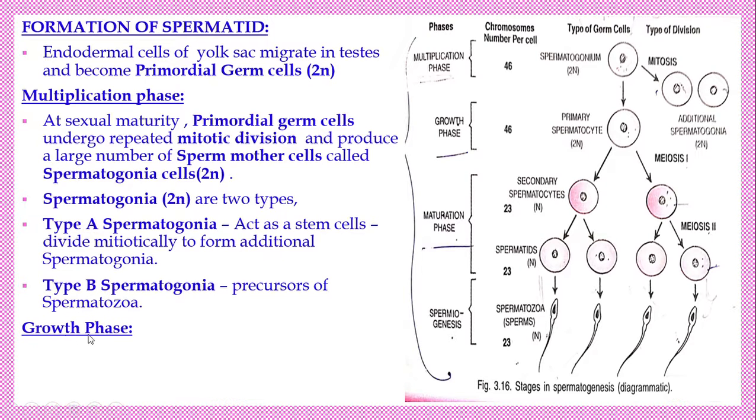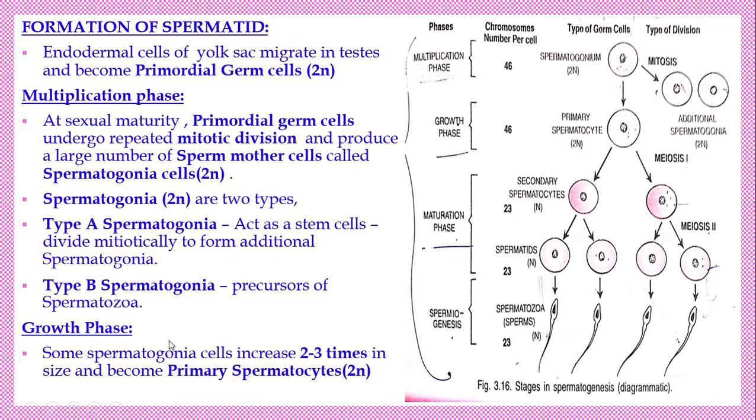Next, the growth phase. Look carefully: spermatogonia multiply by mitosis and produce additional spermatogonia. Some of them, the type B spermatogonia, enter into the growth phase. Why is it called the growth phase? The size of the spermatogonium increases.